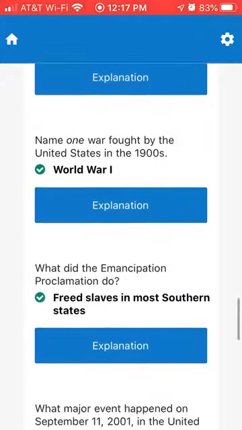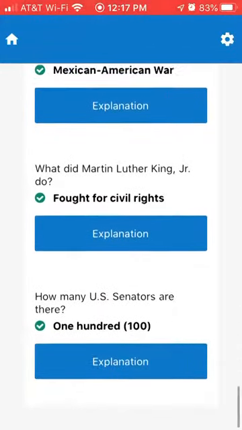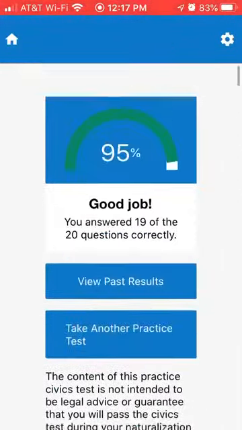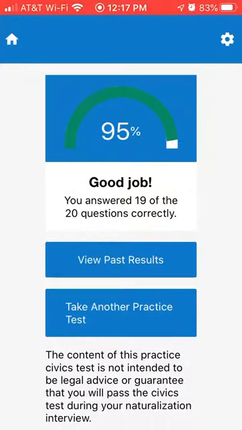So it's a pretty interesting app, a good way for students to kind of learn about what it takes to become a citizen. I think it would be great as part of a larger unit in a high school civics class.